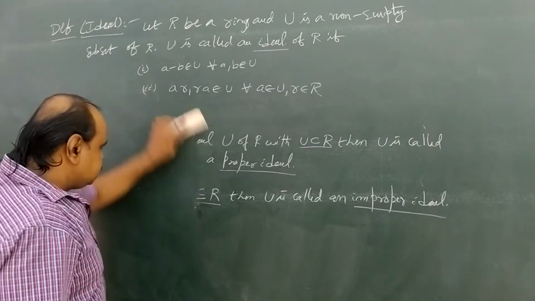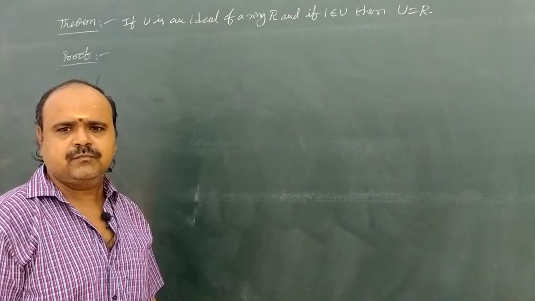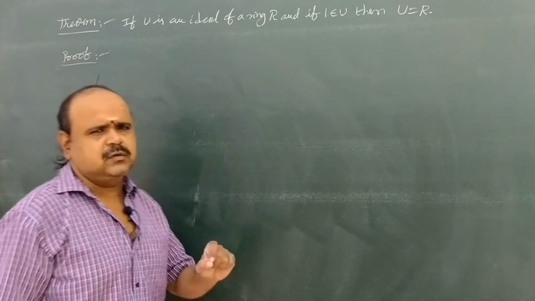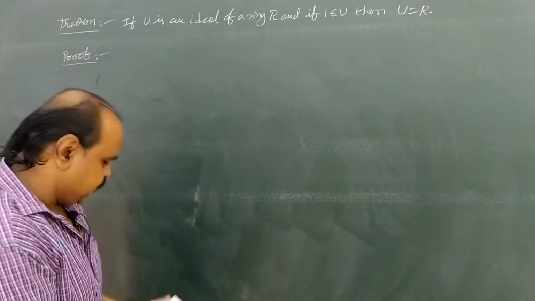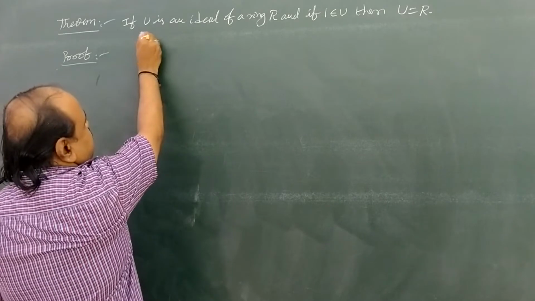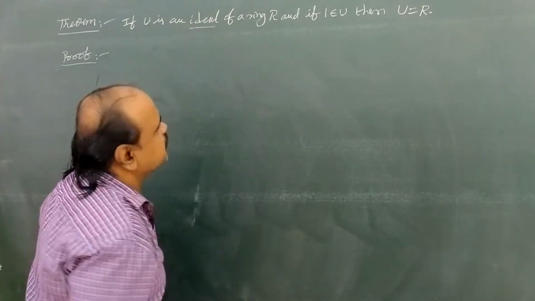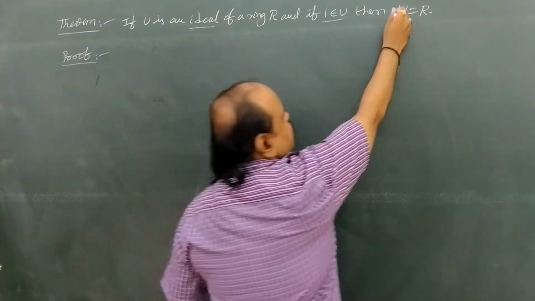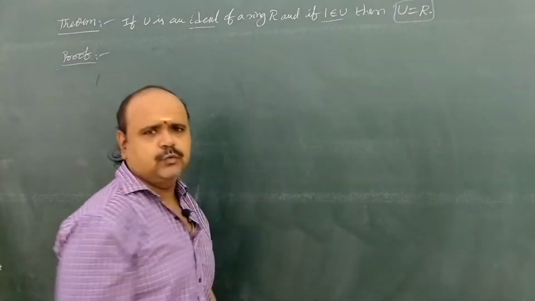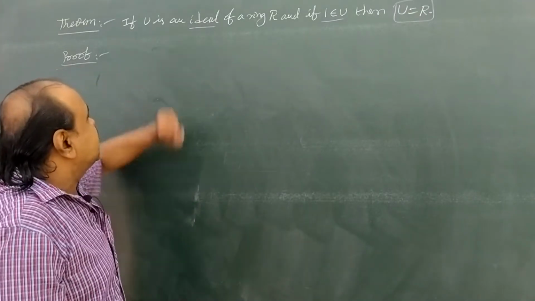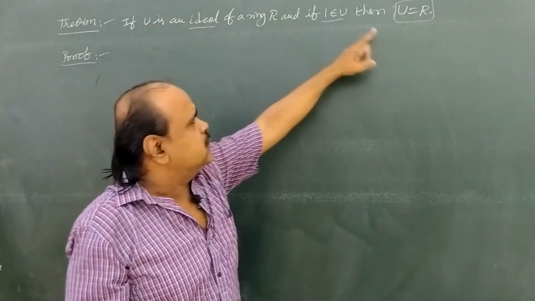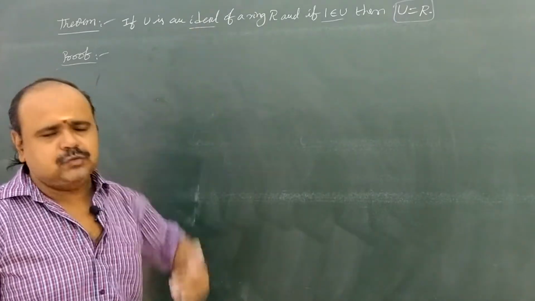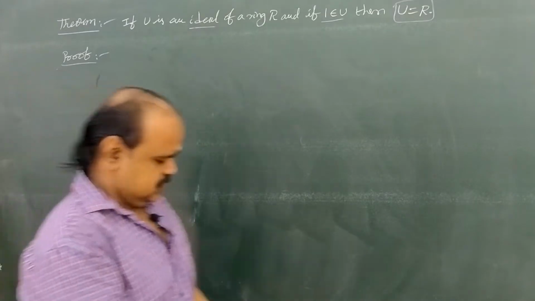Next, now come to a small theorem regarding this ideal. Suppose capital U is an ideal of a ring capital R, and if 1 belongs to U, then we are going to prove U equal to R. What does this mean?